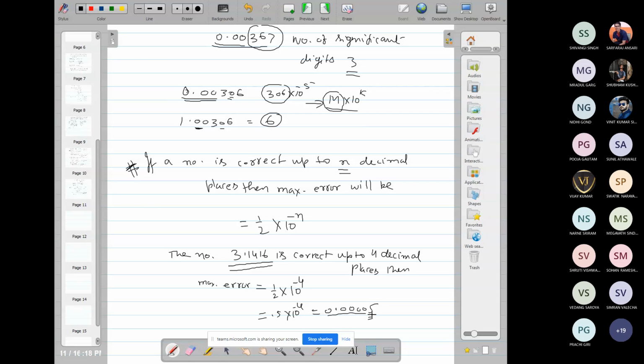So for any number x, if x is correct up to n decimal place, then maximum error will be 1/2 into 10 to power minus n. For 1 decimal place, the maximum value is 0.5. तो ये रिजल्ट आपको याद होना चाहिए, क्योंकि आगे जो भी क्वेश्चन सॉल्व करेंगे वहां इसको यूज करेंगे. ठीक है.